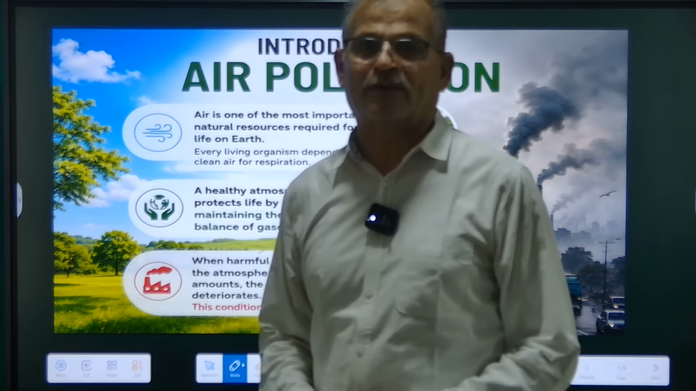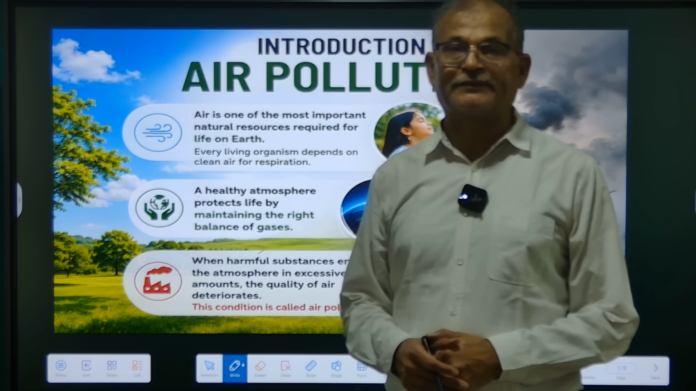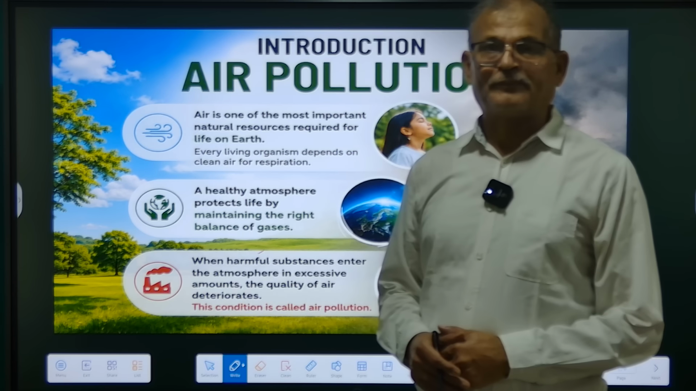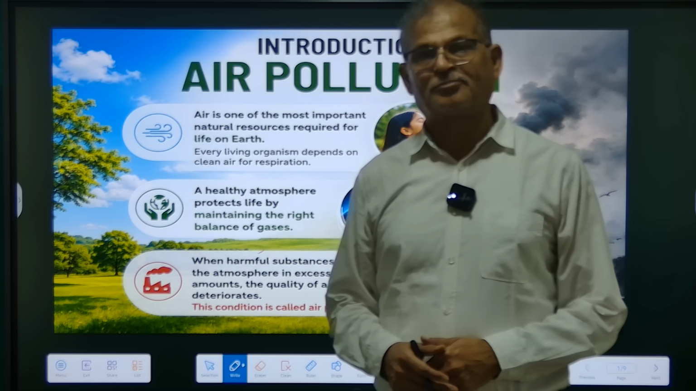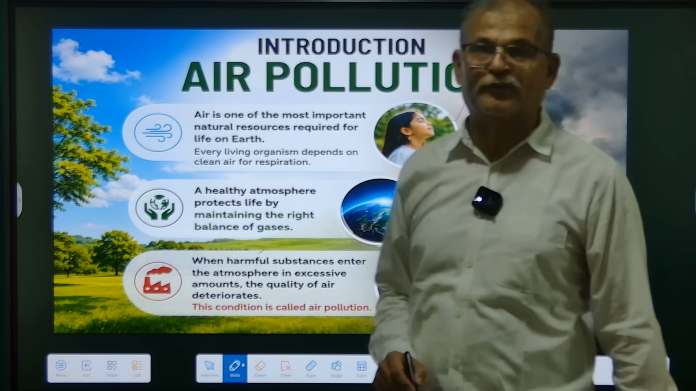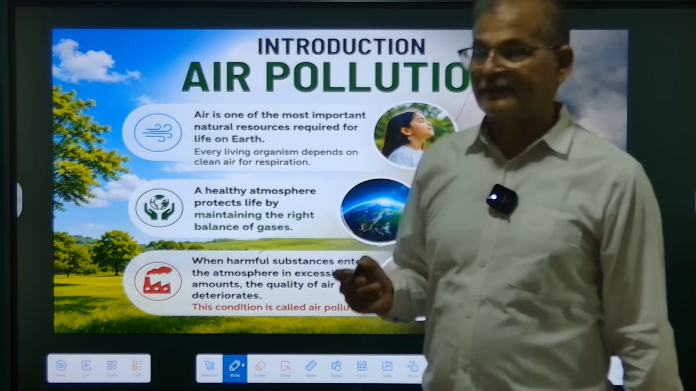Today we will be studying about air pollution. Air is one of the most important natural resources required for life on Earth. Every living organism depends upon clean air for its respiration. A healthy atmosphere protects life by maintaining the right balance of gases.